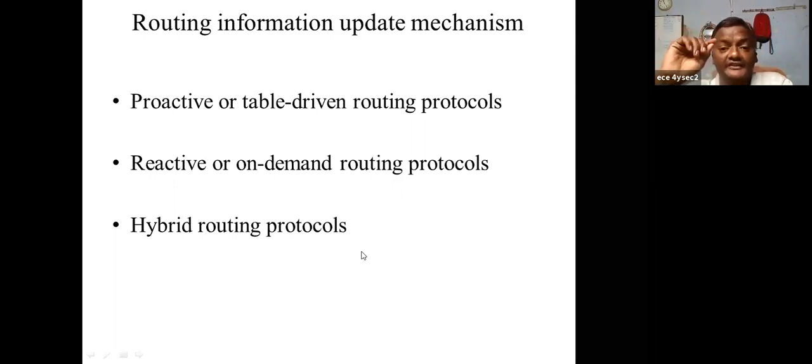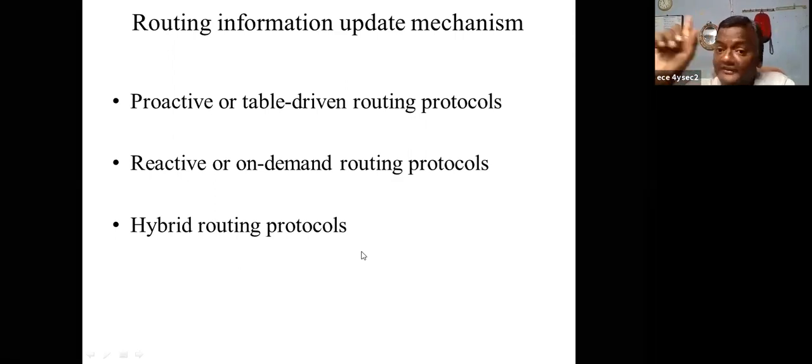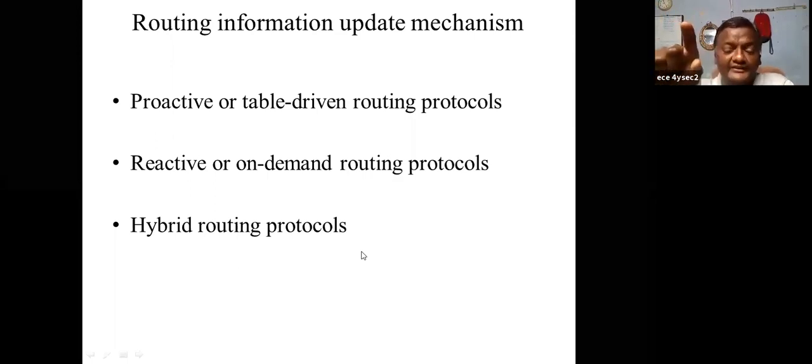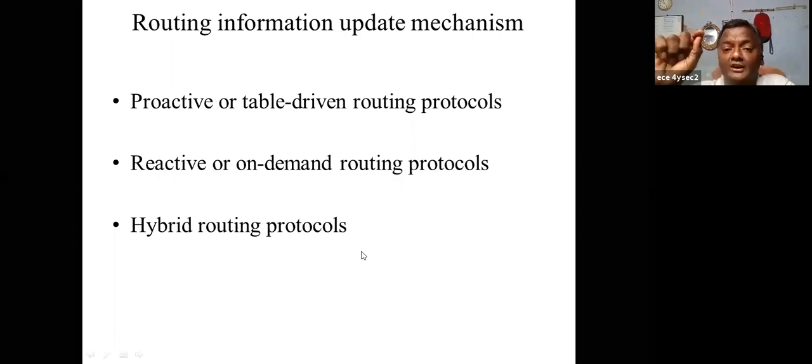This routing table contains, suppose you want to send data to a particular destination, the immediate node to reach the destination, and next, what is the cost?